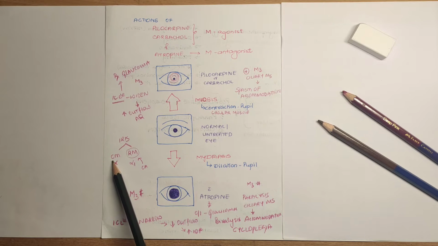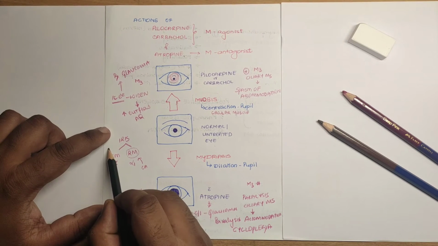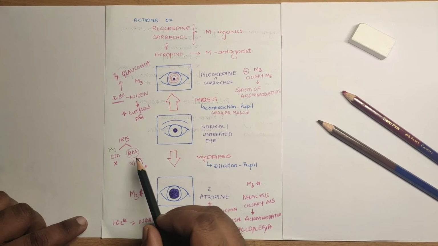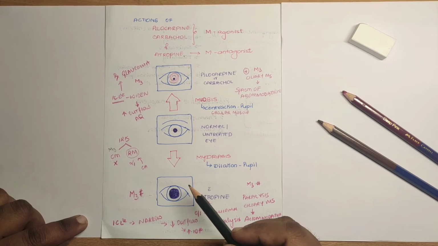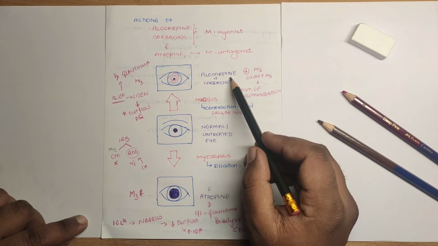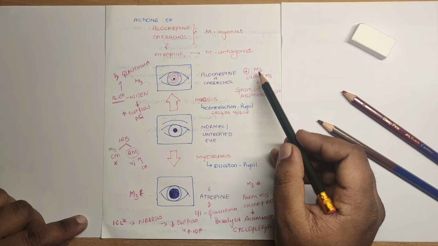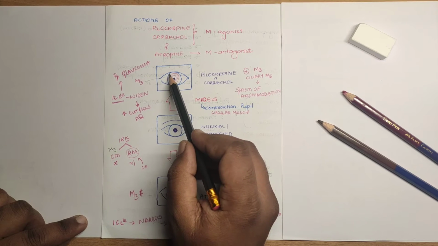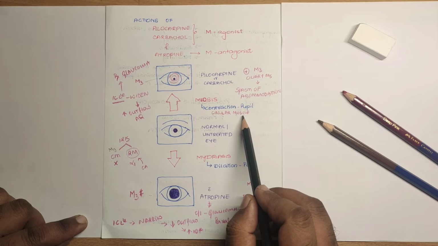So the receptor which is present on the circular muscle fiber is M3, whereas the receptor present on the radial muscle fiber is alpha 1. So when you give pilocarpine, being a muscarinic agonist, it acts on the M3 receptor which is present on the circular muscle fibers, leading to the contraction of the circular muscle fibers.